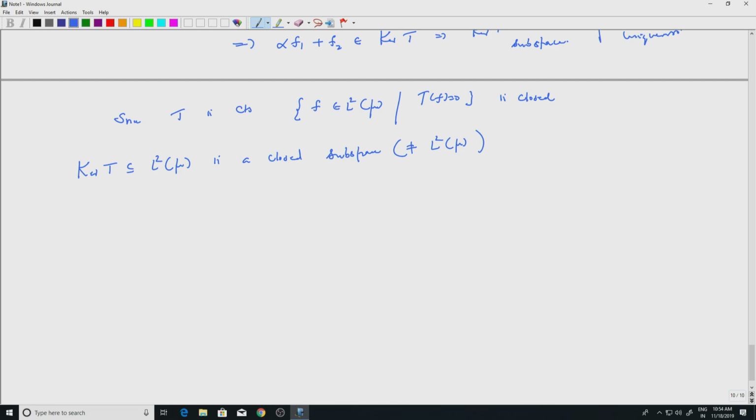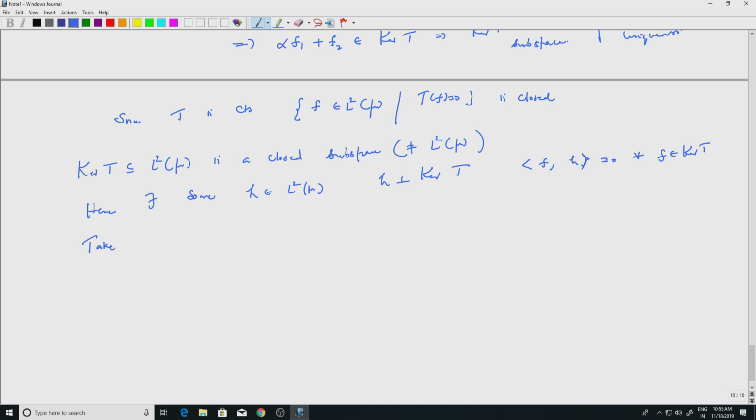So hence there exists some H in L2 of mu, okay, such that H is orthogonal to M. Well, M is my kernel of T, right? So let me write kernel of T, okay, which is same as saying f inner product with H equal to 0 for every f in kernel of T. Okay, so we want to scale H so that it works.